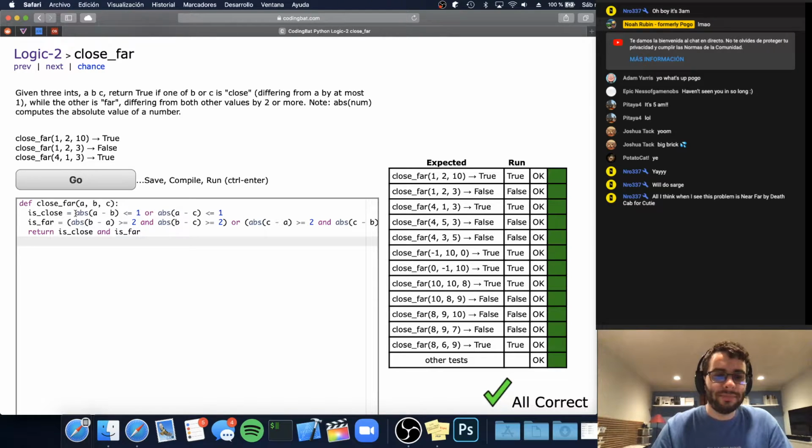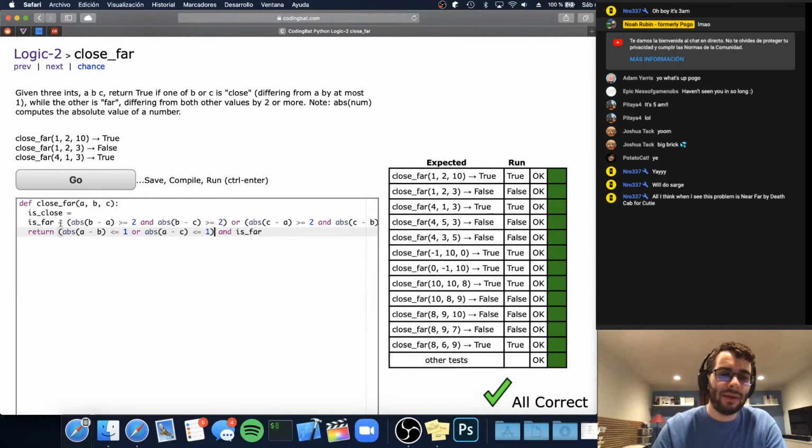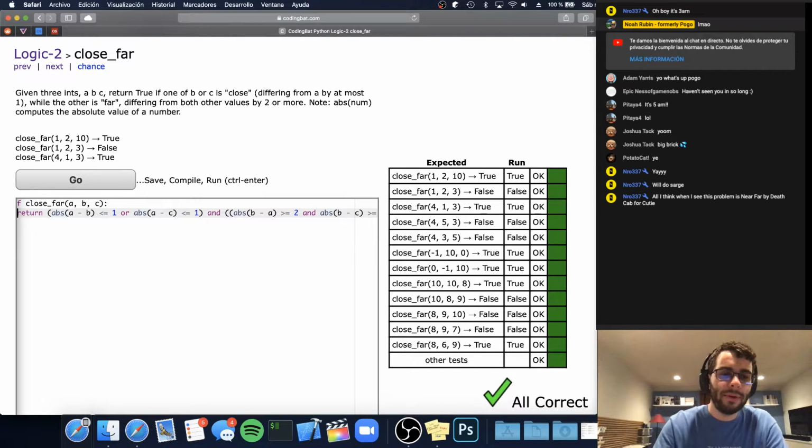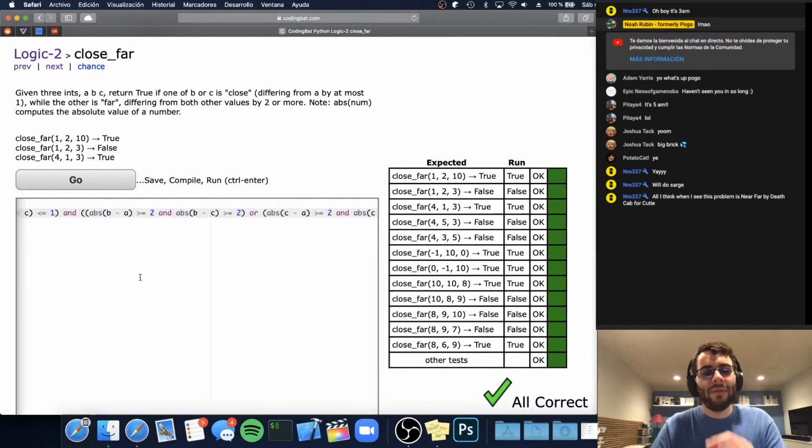And all you'd have to do to make this one line is just take this condition and stick it in there. You take that condition, stick it in there. You take this condition, stick it in there. Now we have our one-liner.